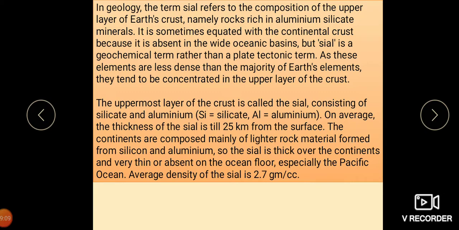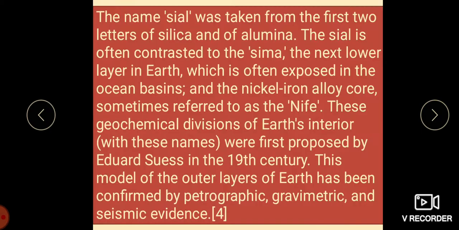The uppermost layer of the crust, we call it Sial, consisting of silicate and aluminum. Si stands for silicate and Al stands for aluminum. On average, the thickness of the Sial is about 25 kilometers from the surface. The continents are composed mainly of lighter rock materials formed from silicon and aluminum. So the Sial is thick over the continents and very thin or absent on the ocean floor, especially the Pacific Ocean. The average density of the Sial is 2.7 grams per cc.